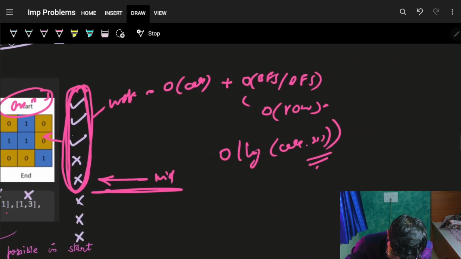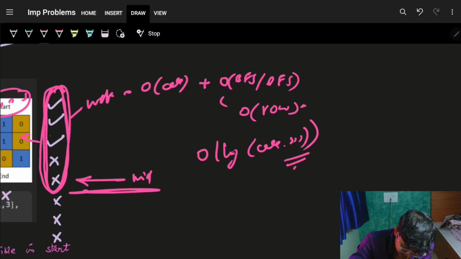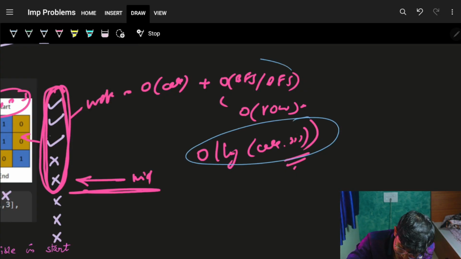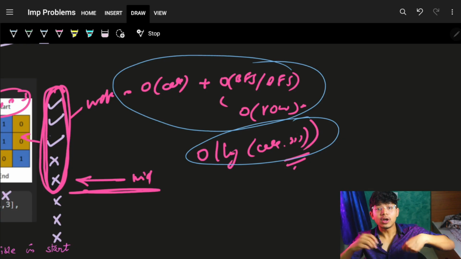That is how this factor into this factor will actually be your final complexity.